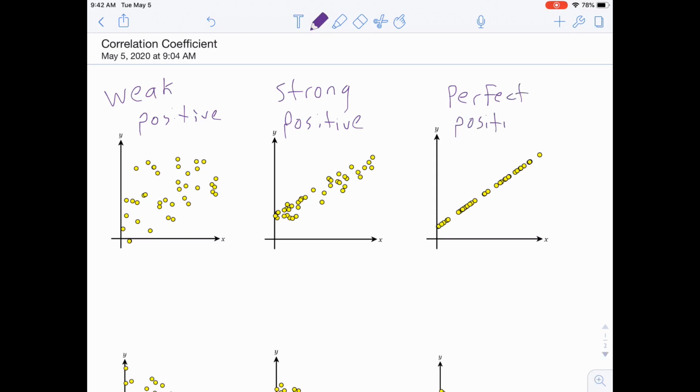So some examples of a positive correlation would be the more it rains, the more sales for umbrellas would go up. Okay, the more time on a treadmill you spend running, the more calories you burn. The more time spent studying, the higher your grades. So as one goes up, the other goes up.